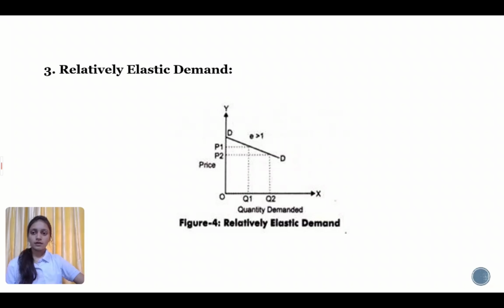For example, the price of a particular brand of cold drinks increases from 15 to 20 rupees. In such a case, consumers may switch to another brand of cold drinks. However, some of the consumers will consume the same brand. Therefore, a small change in price can cause a larger change in demand for the product. That's called relatively elastic demand.